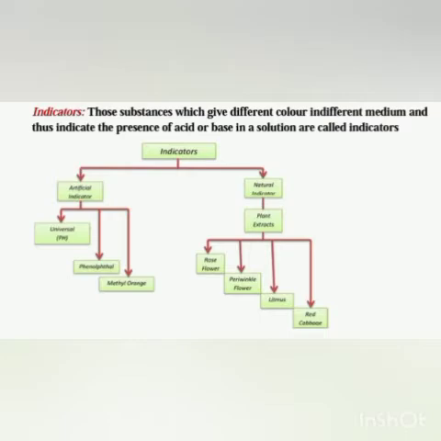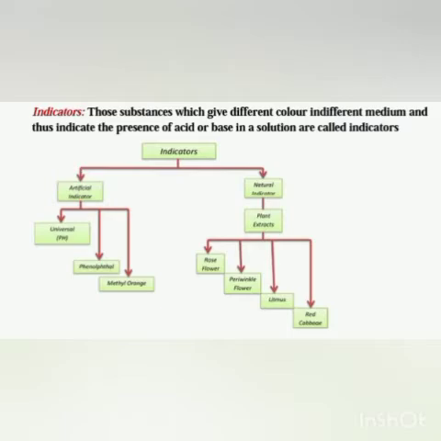So indicators are of two types, artificial indicators and natural indicators. Natural indicators are naturally present and artificial indicators are prepared in the laboratory. Artificial indicators are universal pH indicator, phenolphthalein and methyl orange. And what are the natural indicators? Like litmus, which can be blue litmus or red litmus. They are plant extracts like rose flower, litmus and red cabbage. So they all are natural indicators.